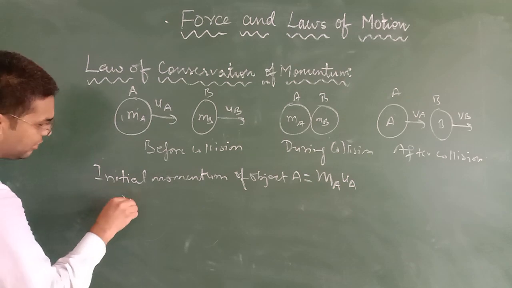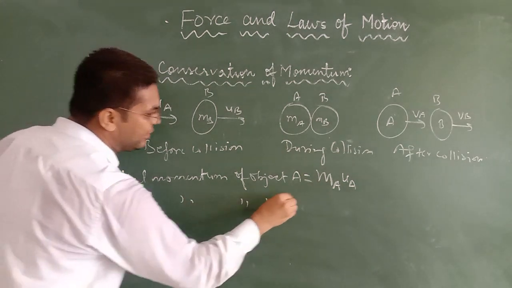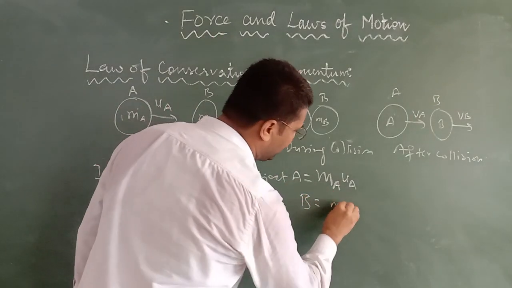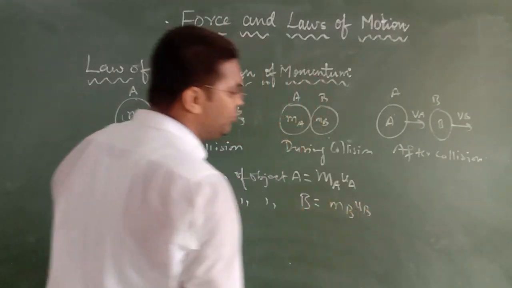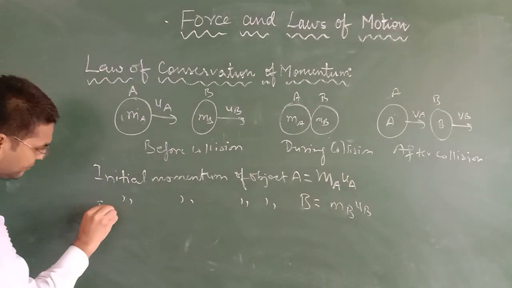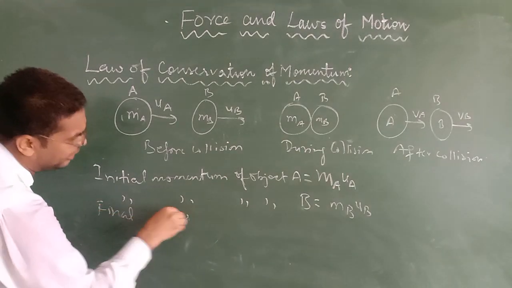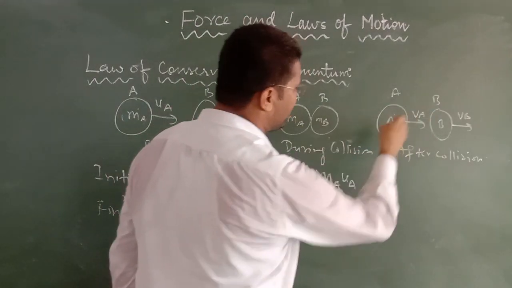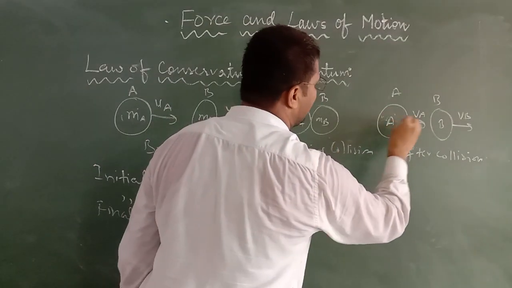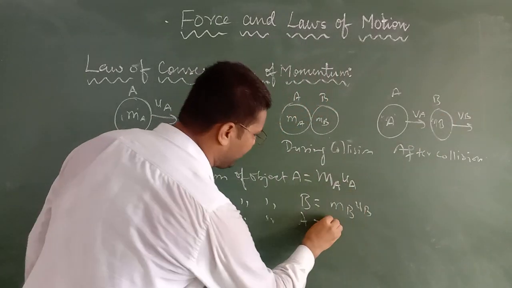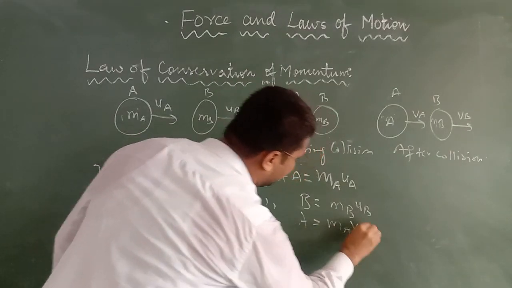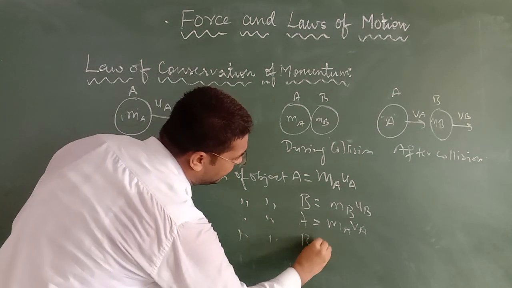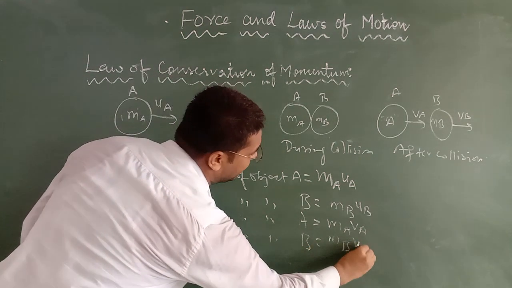Initial momentum of object B: mass is mb, velocity is ub, that is mb into ub. Final momentum of object A: velocity is va, mass is the same, ma, so it will be ma va, and final momentum of object B will be mb vb.